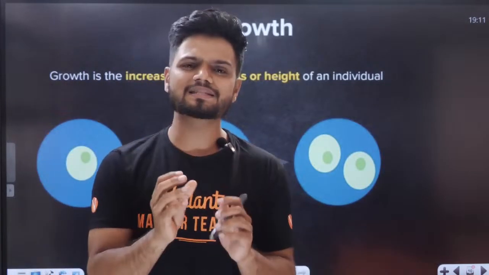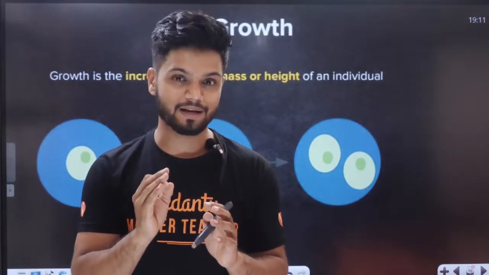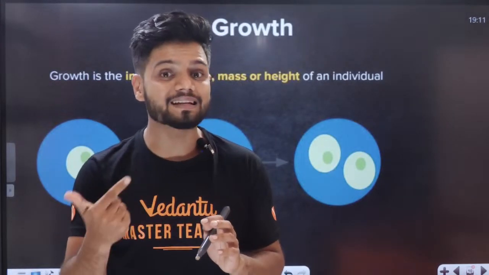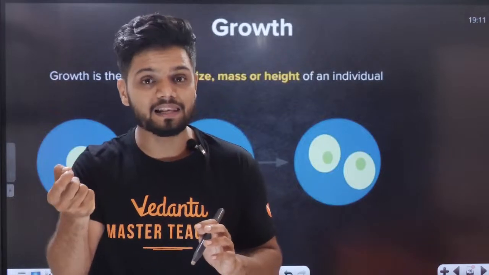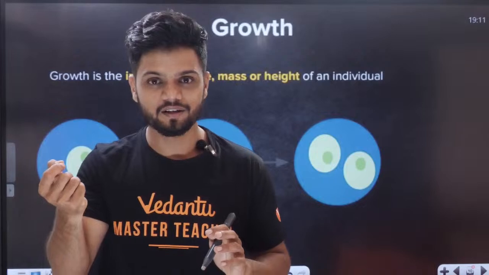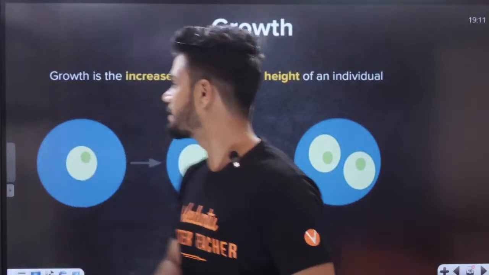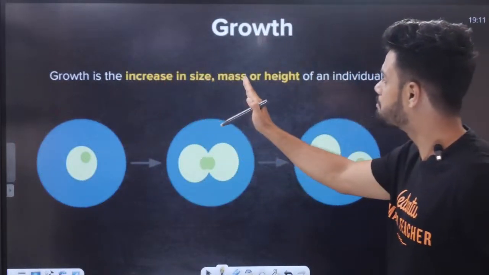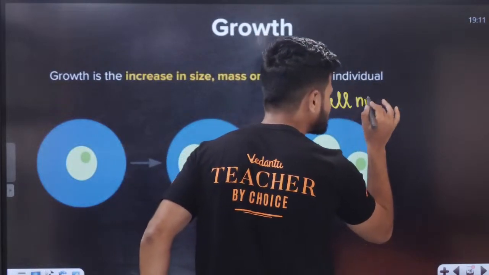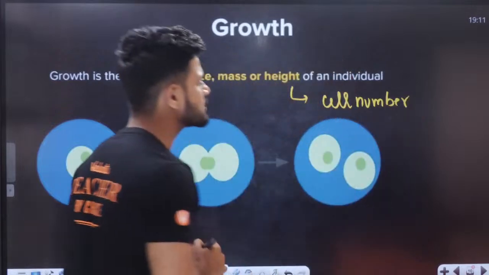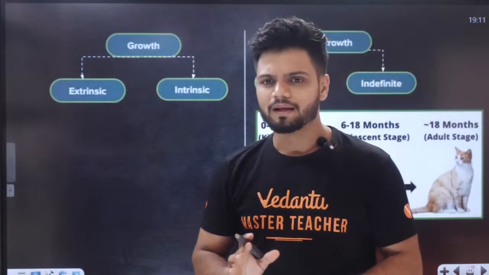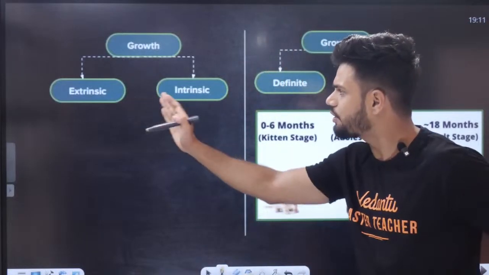Okay. So what exactly is growth, students? Understand. Growth is nothing but there is an increase now. Growth means increase. Increase in the cell number, increase in size, increase in mass, increase in height. All of this is called as growth. That is, growth is increase in size, mass or height, or increase in cell number. And students, you need to understand one more thing here. That is, growth can be extrinsic or intrinsic.